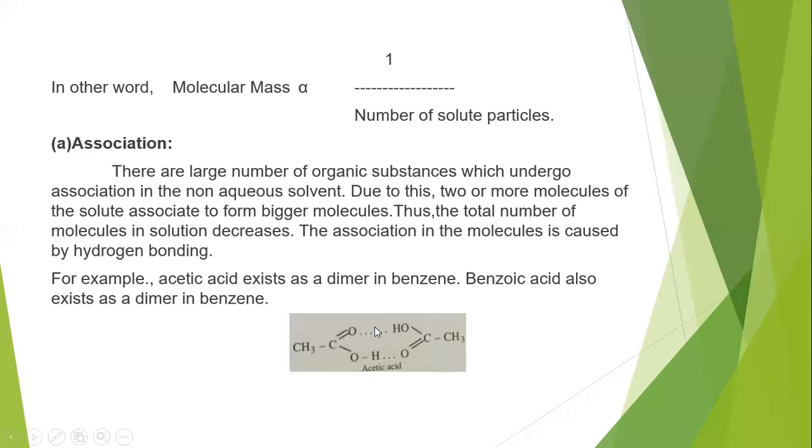Because of the decrease in the number of molecules, the colligative property value will decrease, because colligative property depends on the number of particles of the solute present in a solution. So if association takes place, the number of particles or molecules decreases, and in general the colligative property value also decreases.